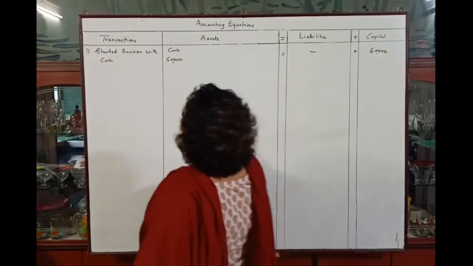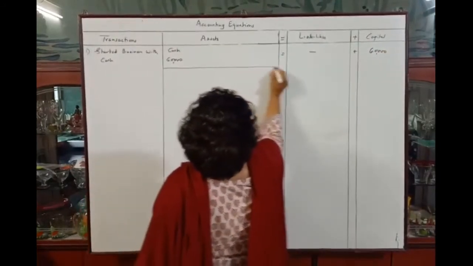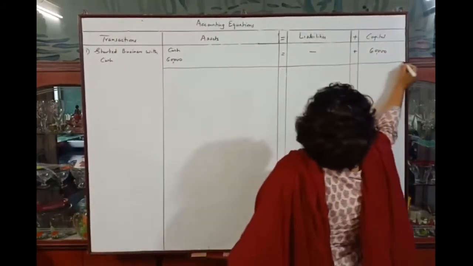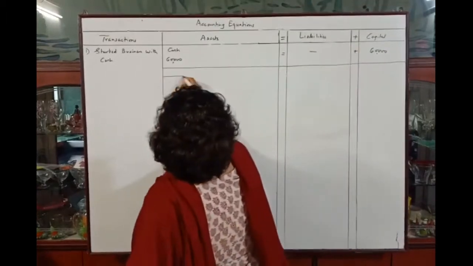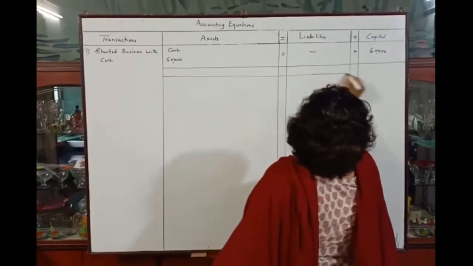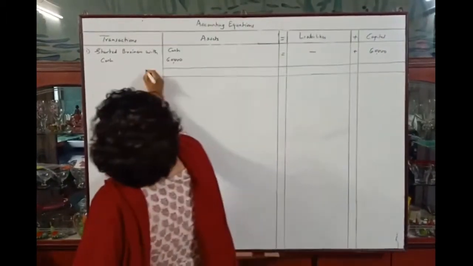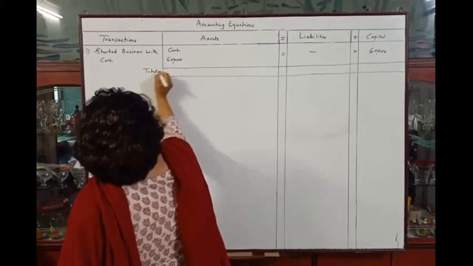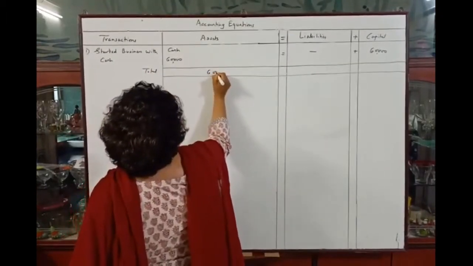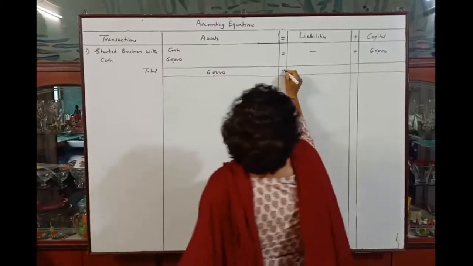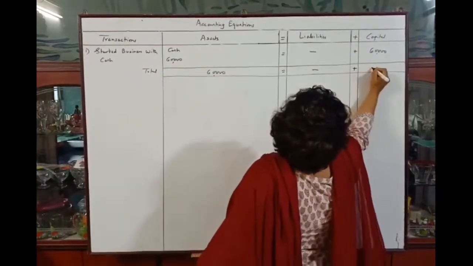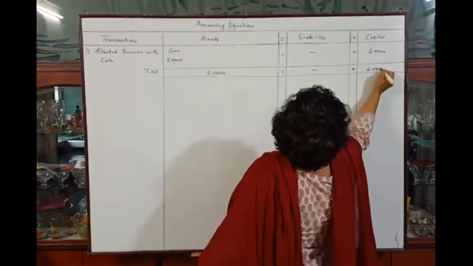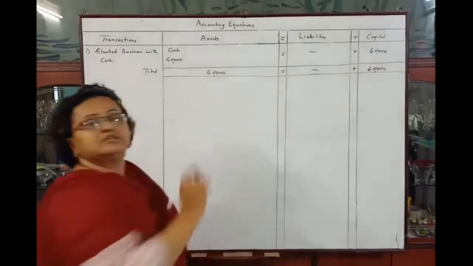Okay, so total assets are 60,000 is equal to 0 plus 60,000. It means 60,000 is equal to 60,000.